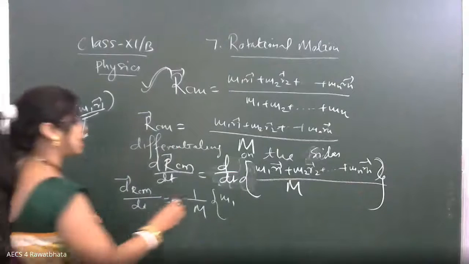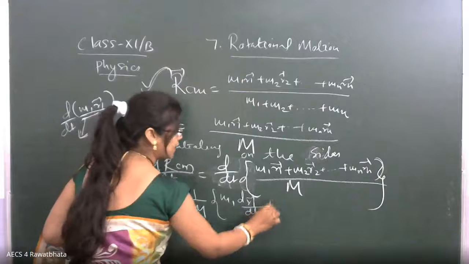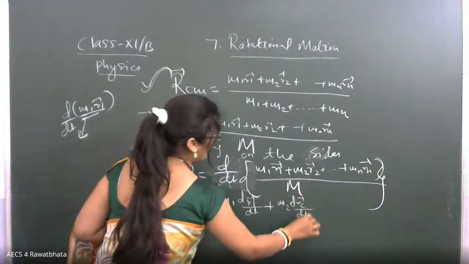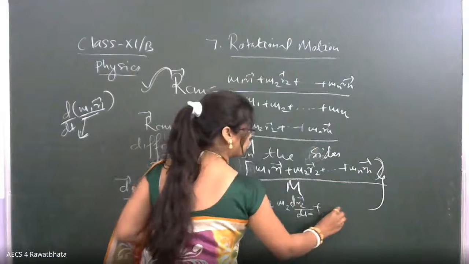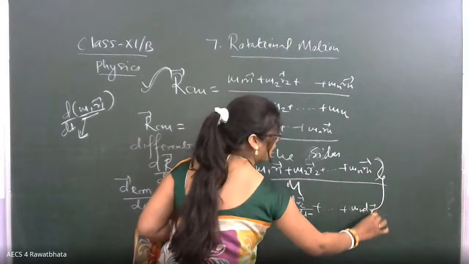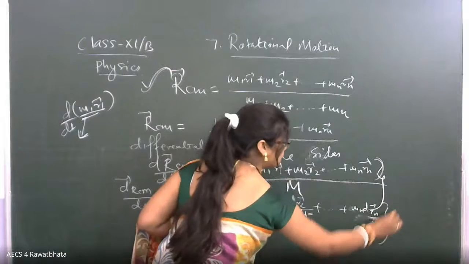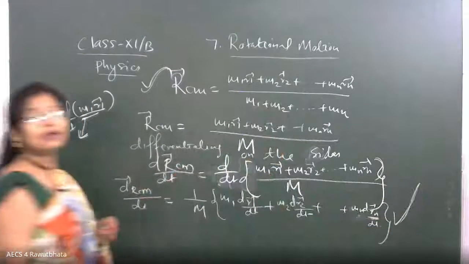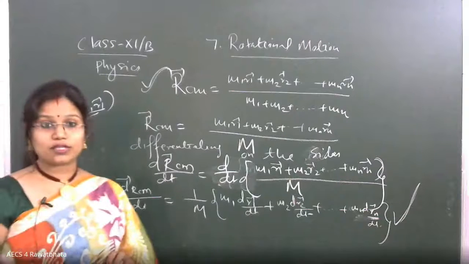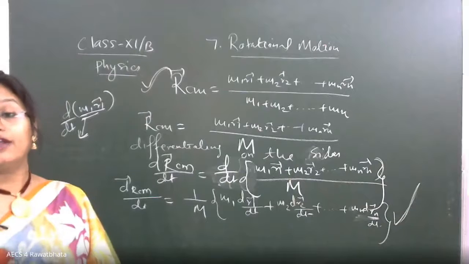So it will be your m1 dr1 upon dt plus m2 dr2 upon dt plus dot dot your mn drn upon dt. So till this part, any problem you are having? Just have written the expression for the center of mass, dear. So that is the position vector for the center of mass, and after that we have just done the differentiation part.